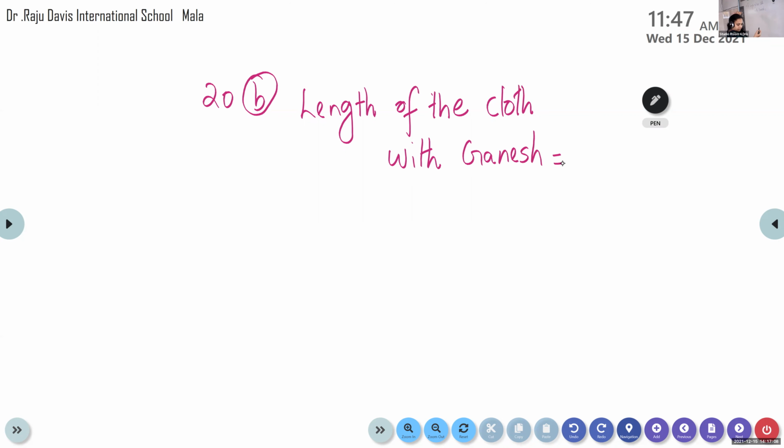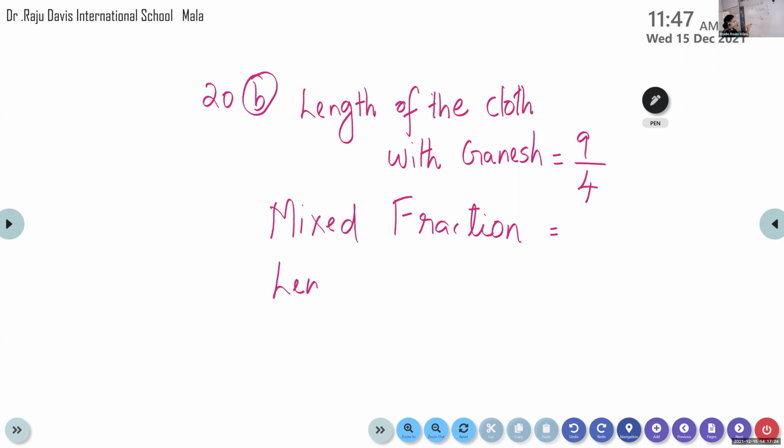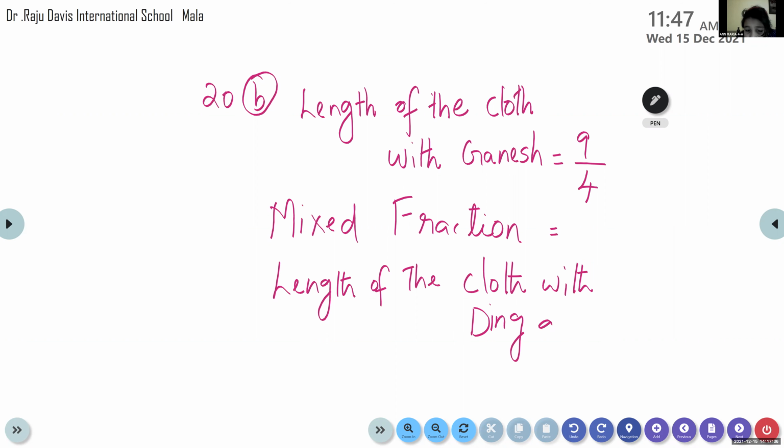What's that? 9 by 4. Now children, write that in mixed fraction. Find out the answer. Children, there is not enough time, so you can do it as homework. Now length of the cloth with Dinga, 17 by 4. Can we do the division?